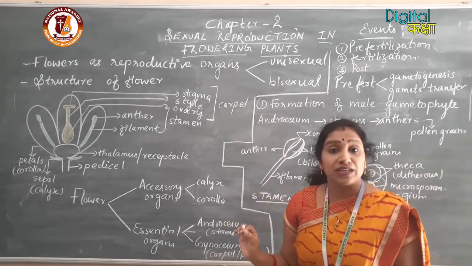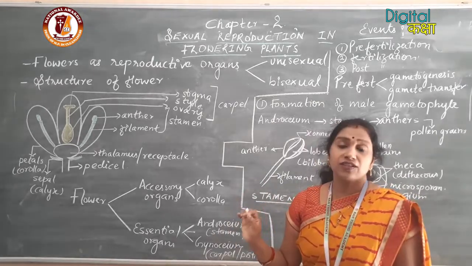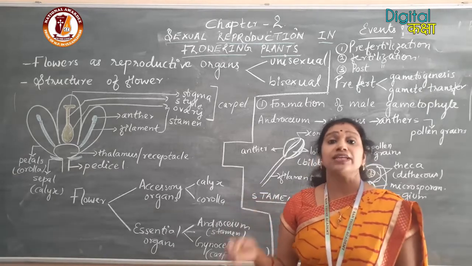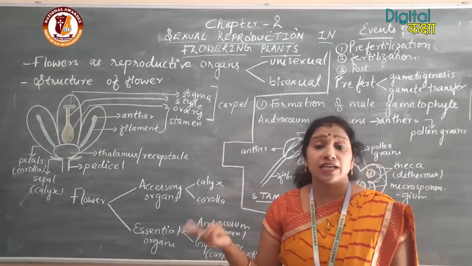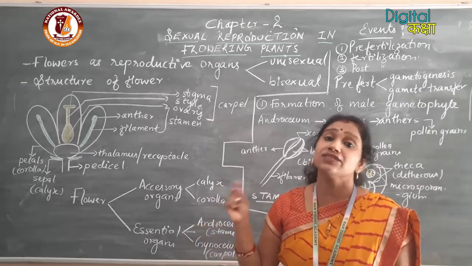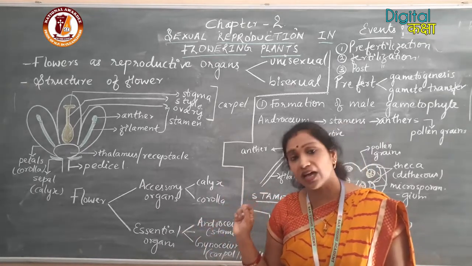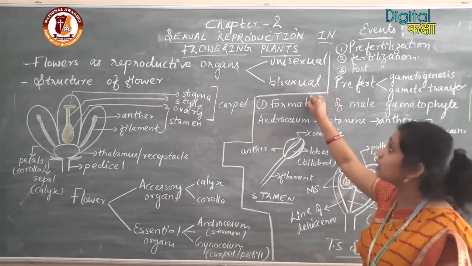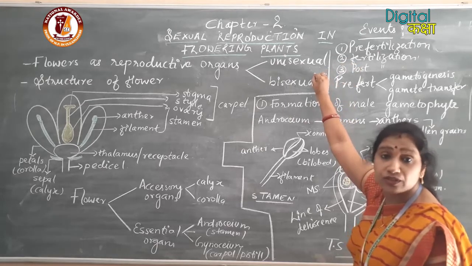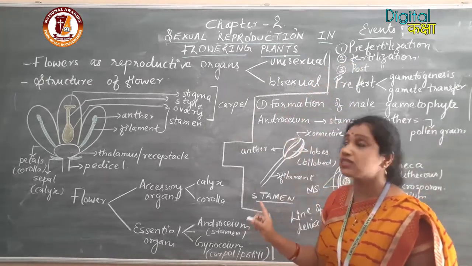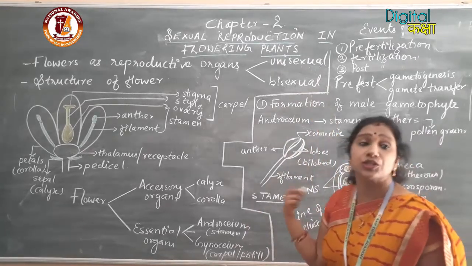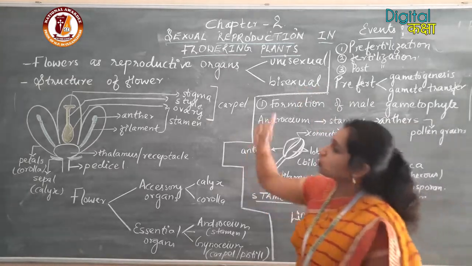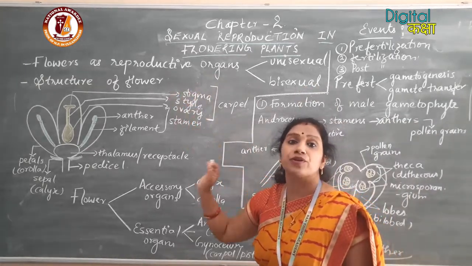The plants which bear bisexual flowers are called monoecious plants. It means in a single plant, both types are present, the male as well as the female reproductive organs. So, flowers may be unisexual or bisexual. The plants bearing unisexual flowers are called dioecious plants, and the plants bearing bisexual flowers are called monoecious plants.